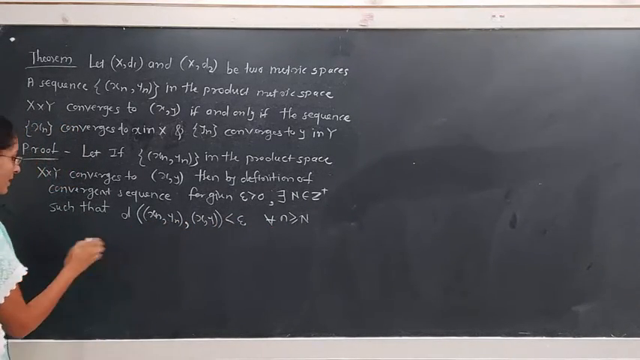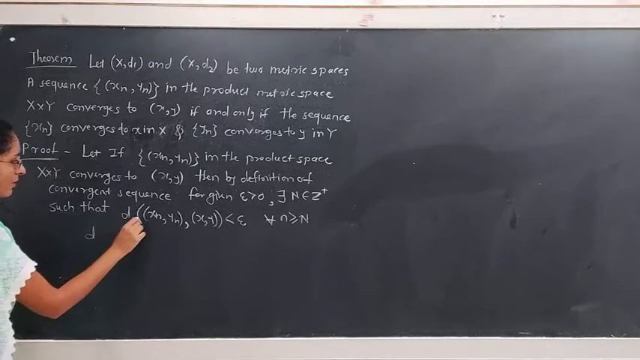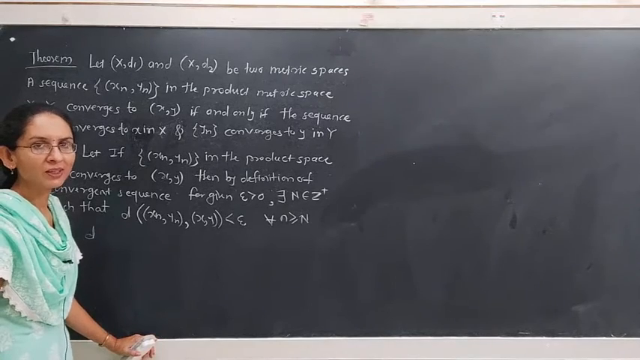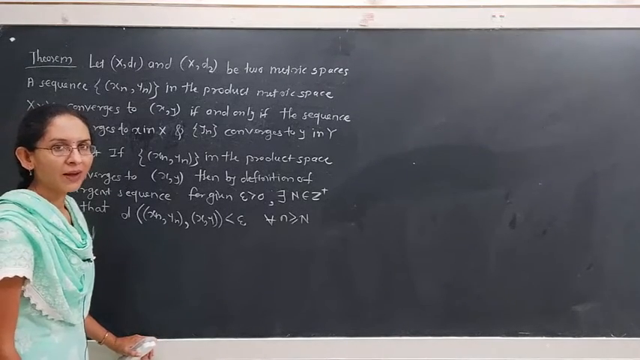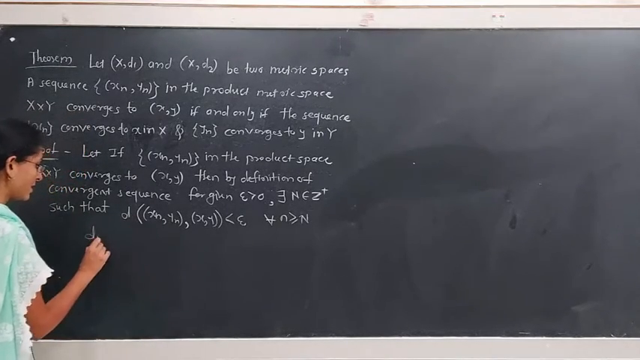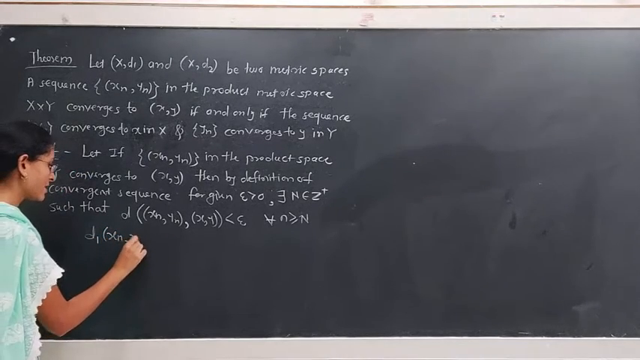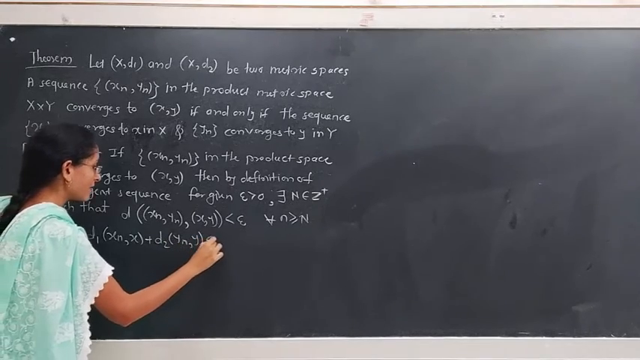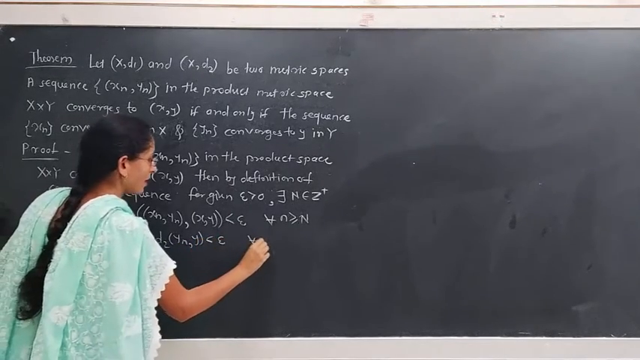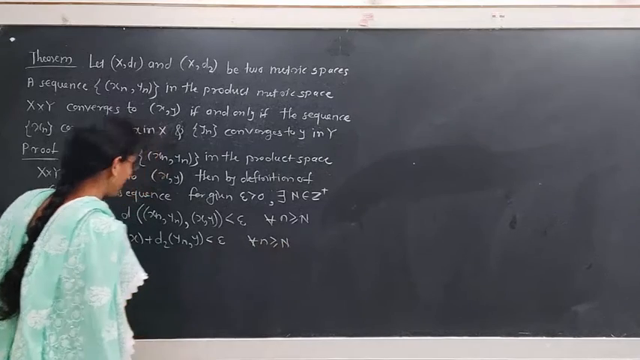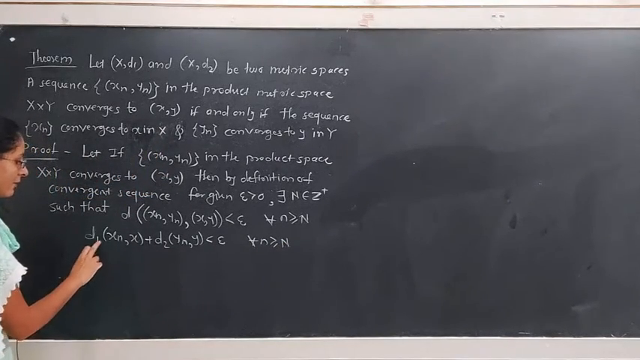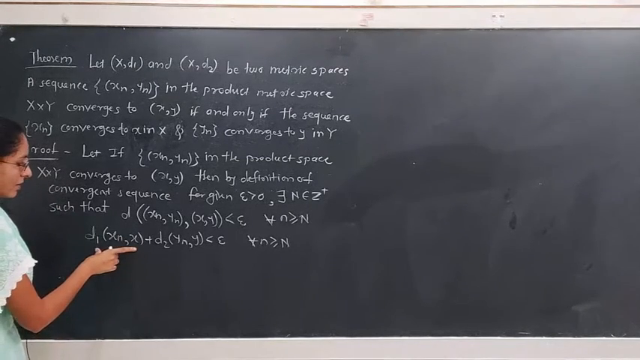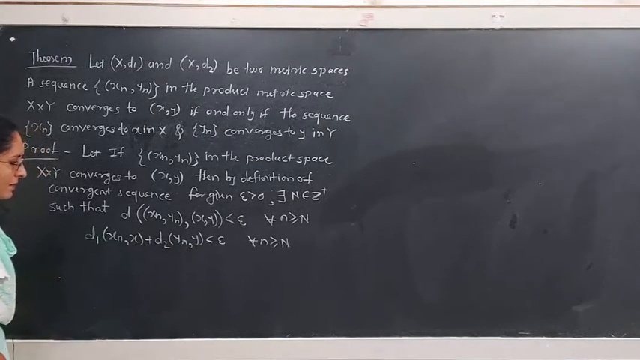But what is the definition of this product metric space? D of (x1, y1), (x2, y2) is equal to d1 of x1, x2 plus d2 of y1, y2. Hence this is d1 of xn, x plus d2 of yn, y. This is less than epsilon for all n greater than or equal to capital N. That is, d1 of xn and x plus d2 of yn and y.